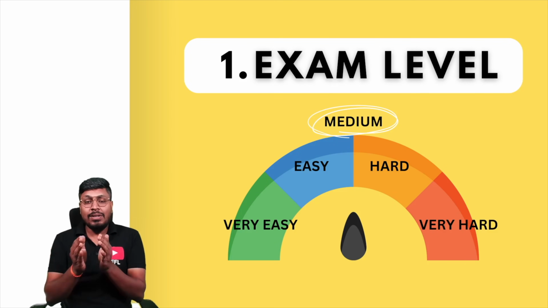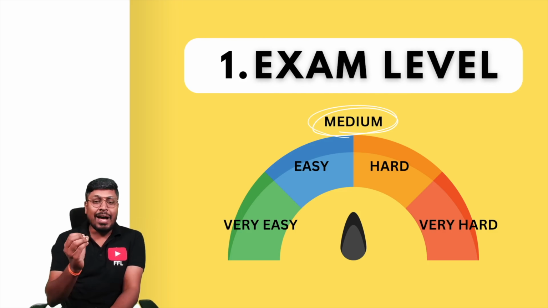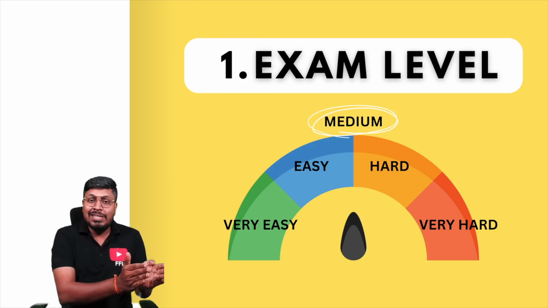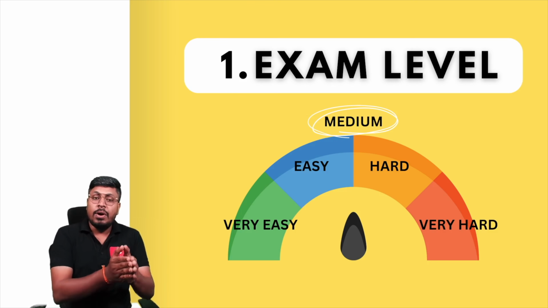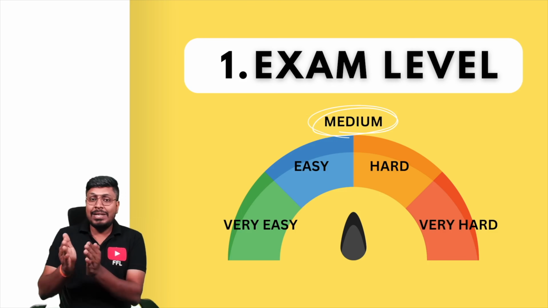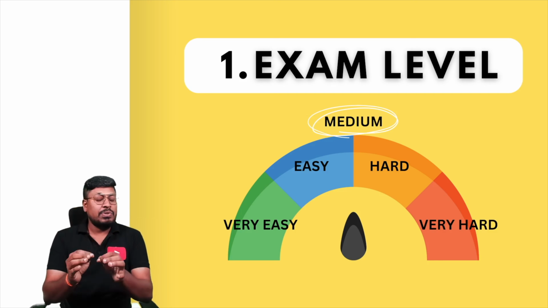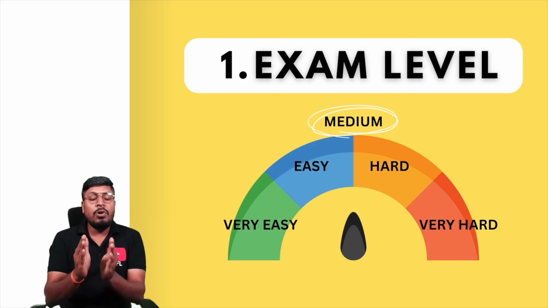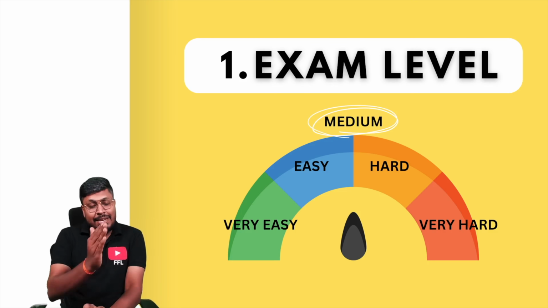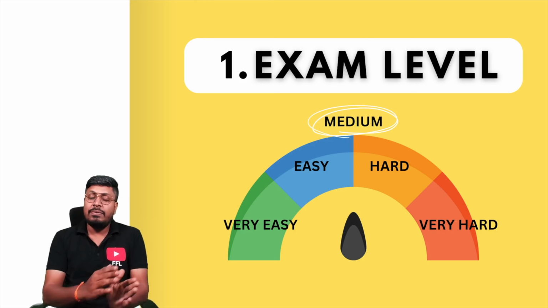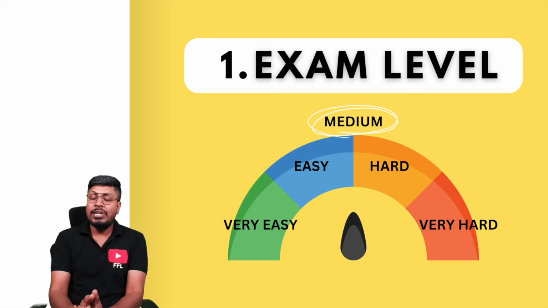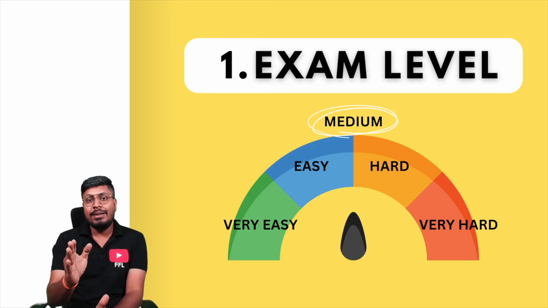Before watching all the RRB JE topic wise videos, you have to first understand these three important things. First, the RRB JE CBT1 exam level. When we take all the previous year memory based question papers of the RRB JE exam, the aptitude and reasoning question level is medium. So do not waste your time solving very hard level questions. Try to practice more and more easy, very easy and medium level questions. If you keep practicing questions at medium and slightly above medium level, you can definitely clear the CBT1 aptitude and reasoning questions.